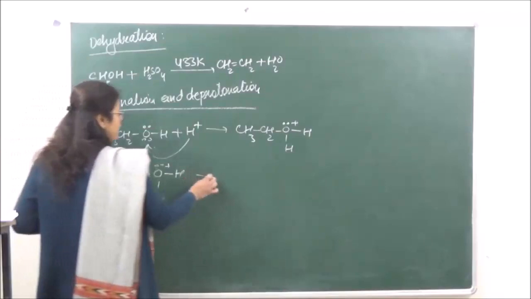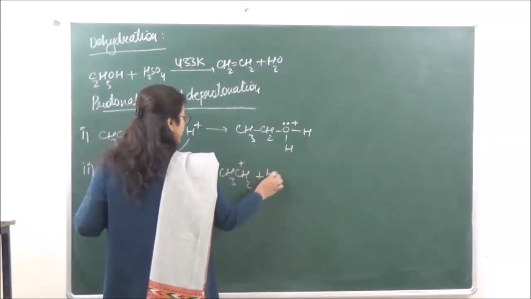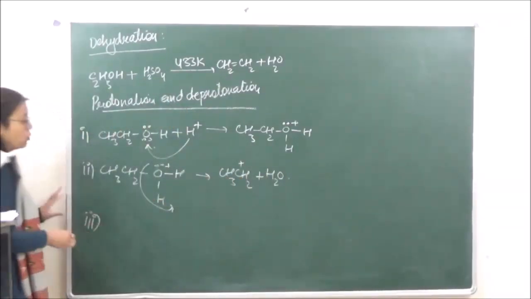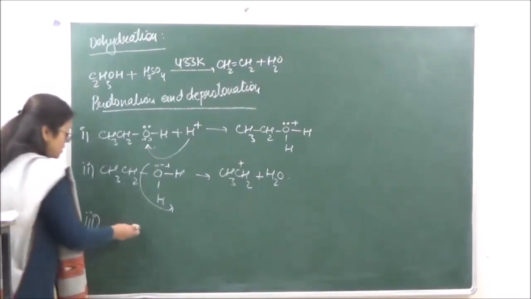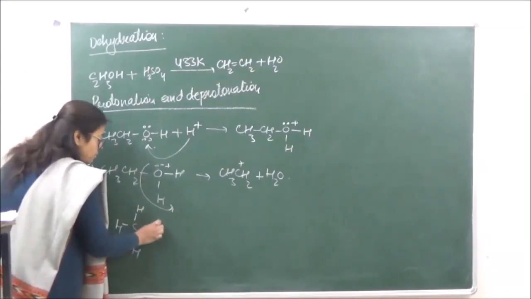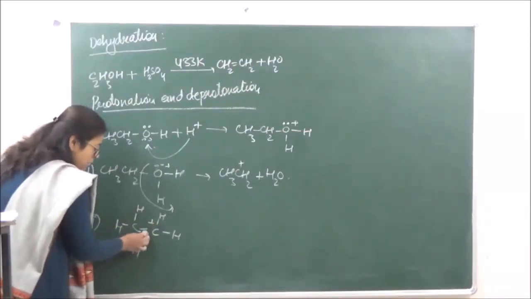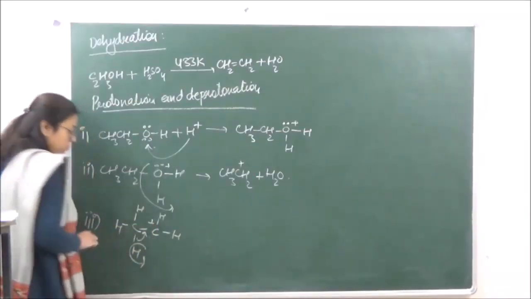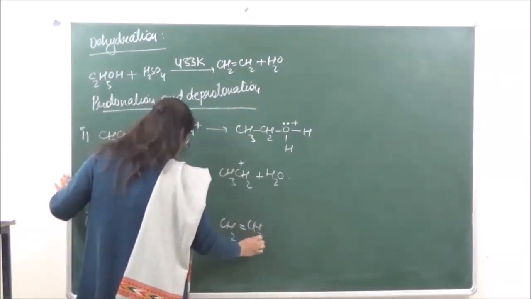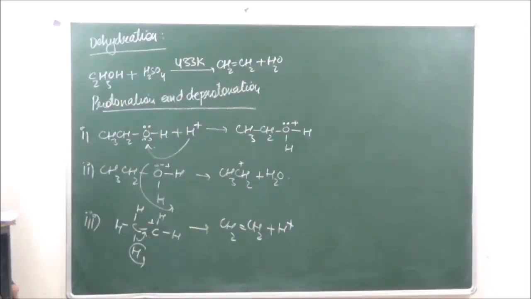Removal of a water molecule takes place and we get CH3CH2 positive, carbocation, plus H2O. Now this is going to lose a proton, so it is known as deprotonation. So we have CH2 with a positive charge. This bond is going to go over here, and the proton is going to be removed such that we have CH2 double bond CH2 plus H positive, and the proton is yielded back, right?